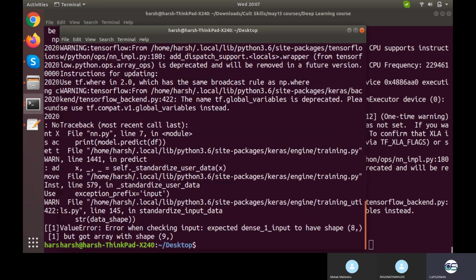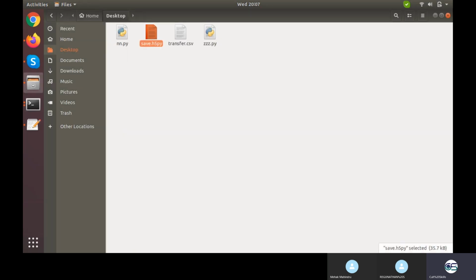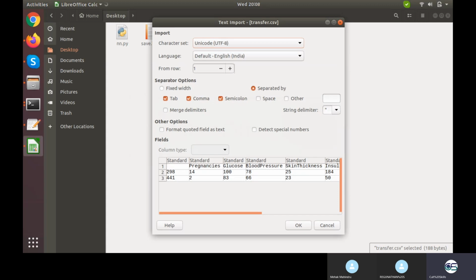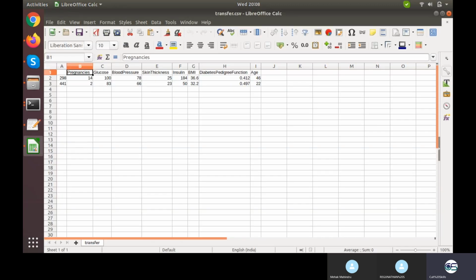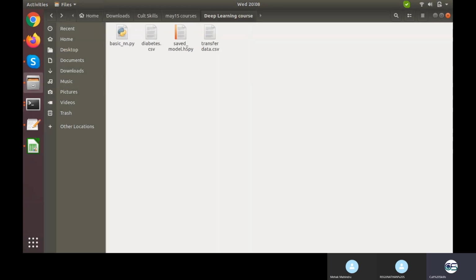Something wrong? Okay, so something is wrong with the input. My model is supposed to have 8 inputs, but right here I am getting how many inputs? 1, 2, 3, 4, 5, 9. Fine. So what I need to do is move it a bit more ahead. And what about my earlier data?